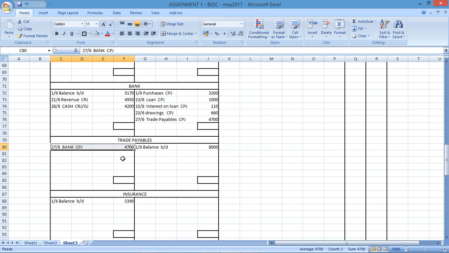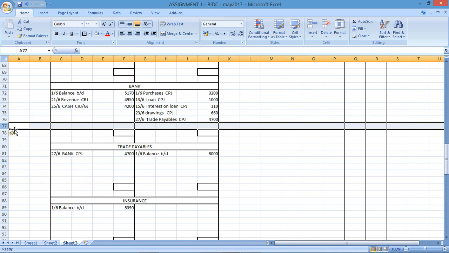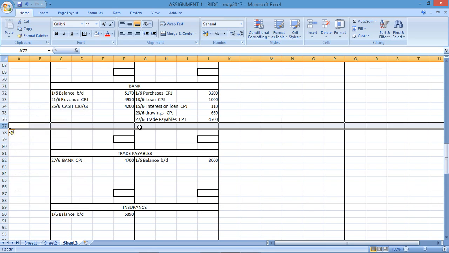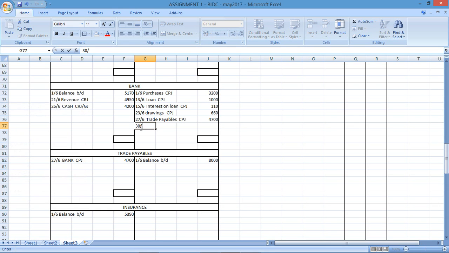And the last transaction here in this exercise is number 30. They say we paid insurance by check. So I'm going to have to add more lines here. Lots of payments by check. On the 30th of the 6th, we paid insurance by check, cash payments journal.